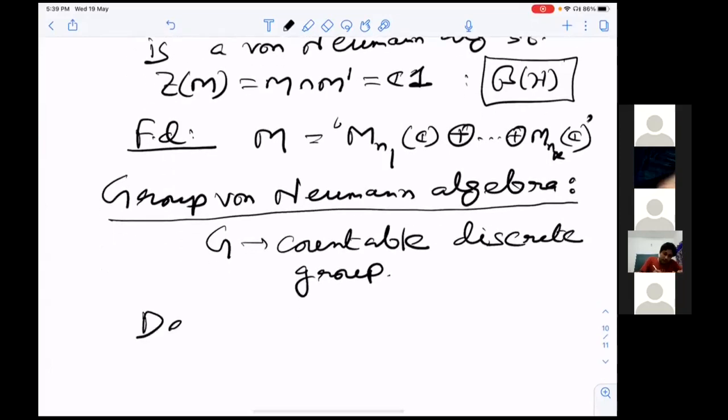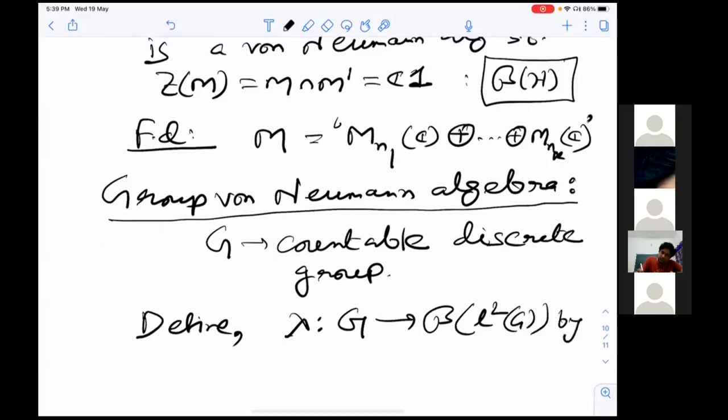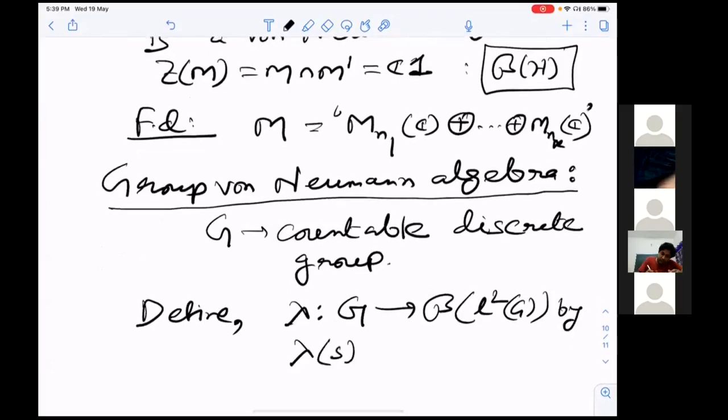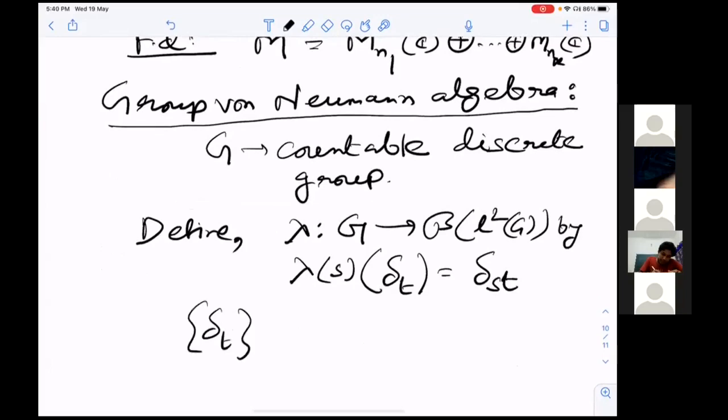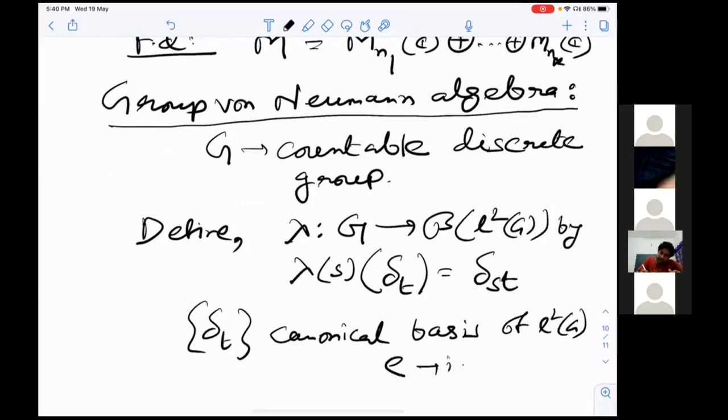Define lambda from G to B of l2 G by lambda of s applied to delta t equals delta st, where delta t is the canonical basis of l2 G. Here e is the identity of the group G.